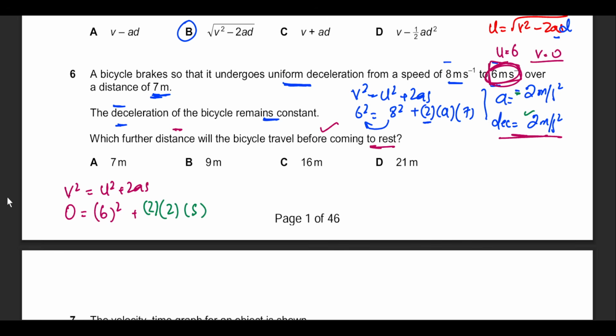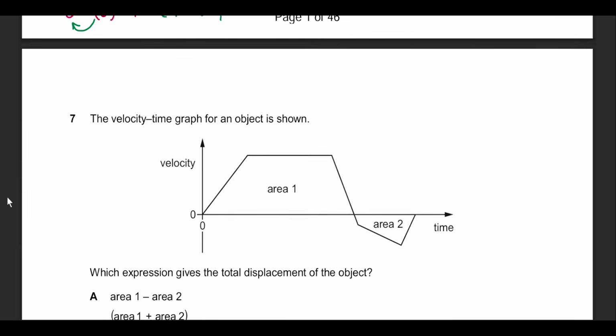Again, if you put the negative sign or ignore it and just take this as a concept, you can ignore the negative sign. If you take 6 squared to the other side, it becomes negative 36. And that negative dealt with the negative of acceleration will eventually lead to an s value of 9 meters. The correct answer is B.